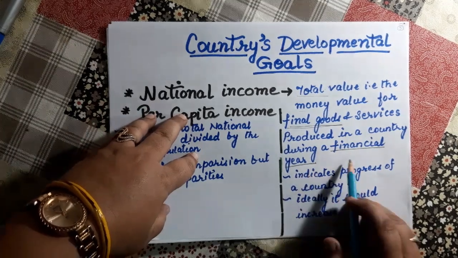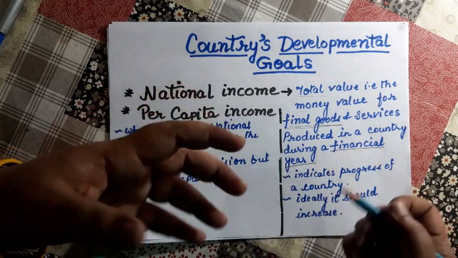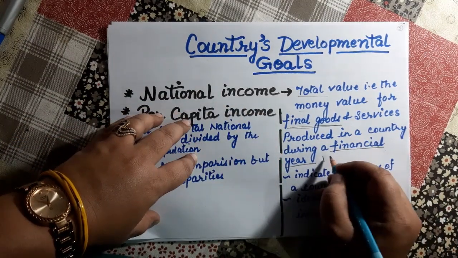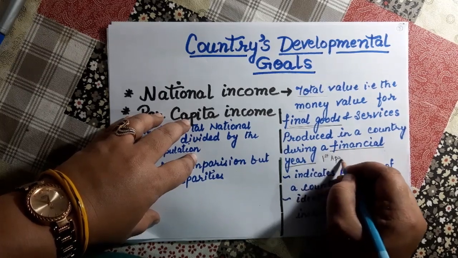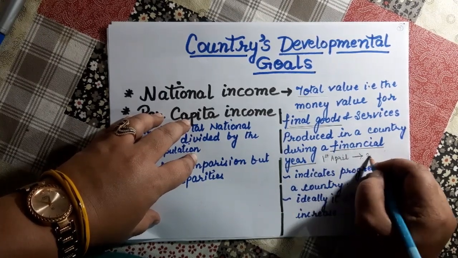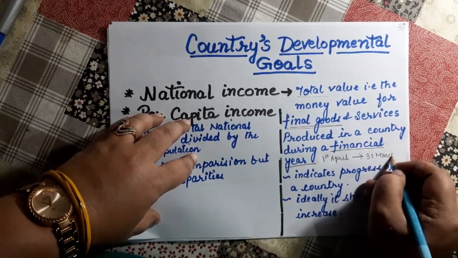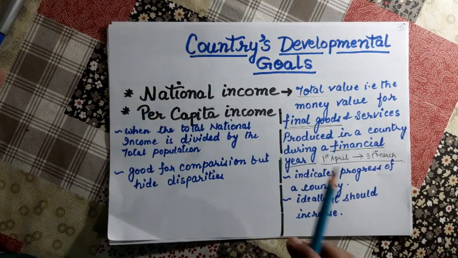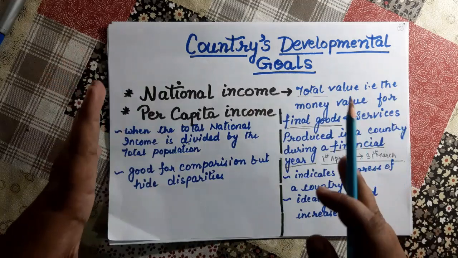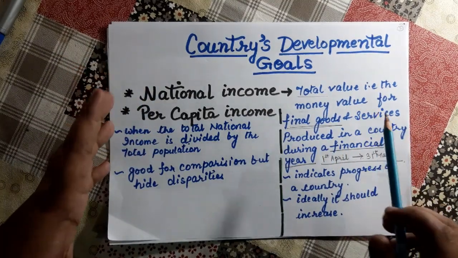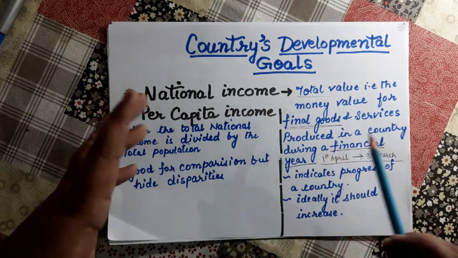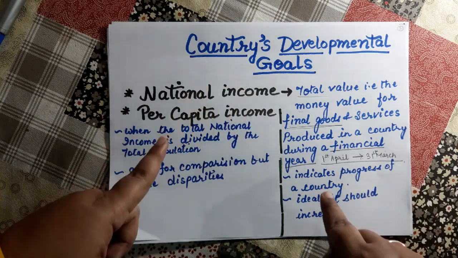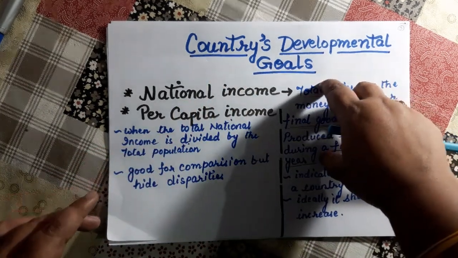You know that in India the financial year starts from 1st April and lasts till 31st March. I hope the definition is clear to you. National income is the total value, that is the money value, of final goods and services produced in a country during a financial year. So this is the definition of national income.